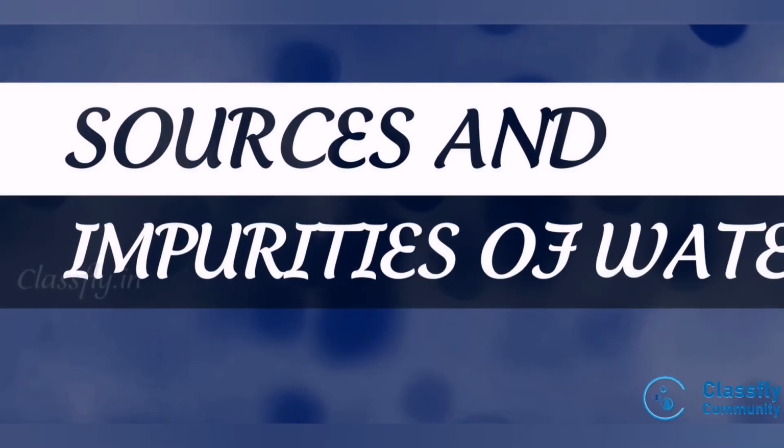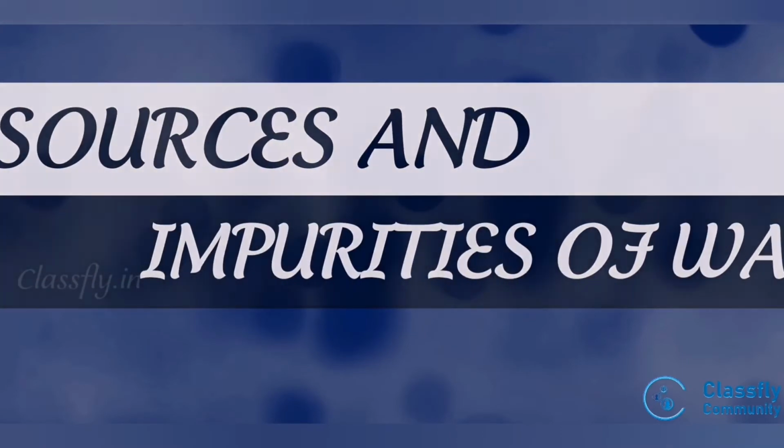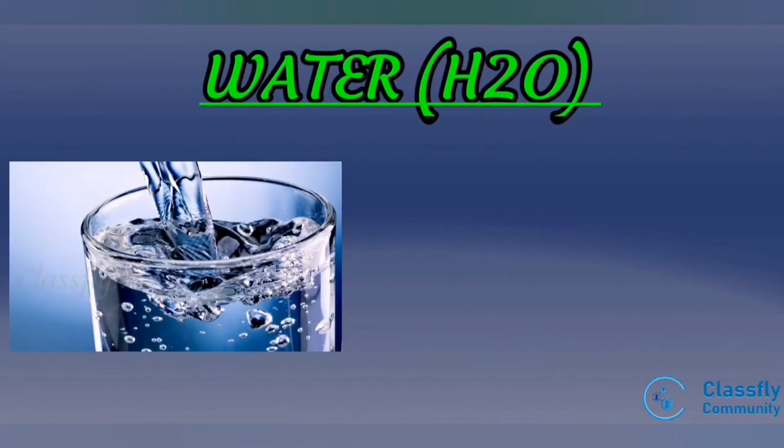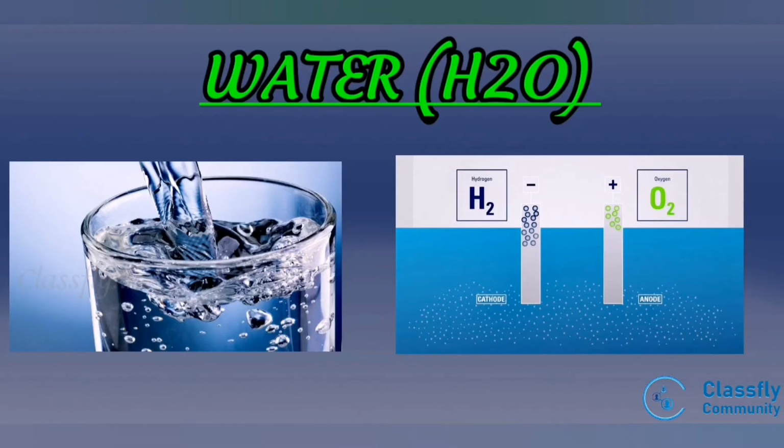Hello, today our topic of discussion is sources and impurities of water. Pure water is colorless, tasteless, odorless. It is composed of hydrogen and oxygen. Because water becomes contaminated by the substances with which it comes into contact, it is not available for use in its pure state. Sources of water.